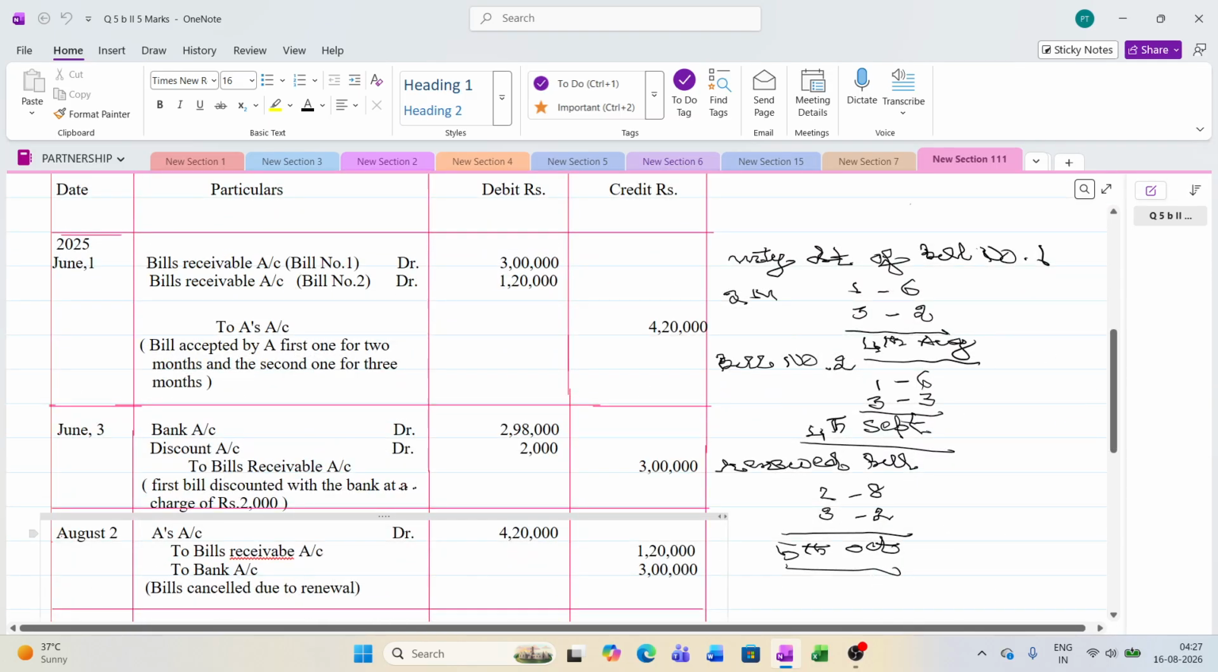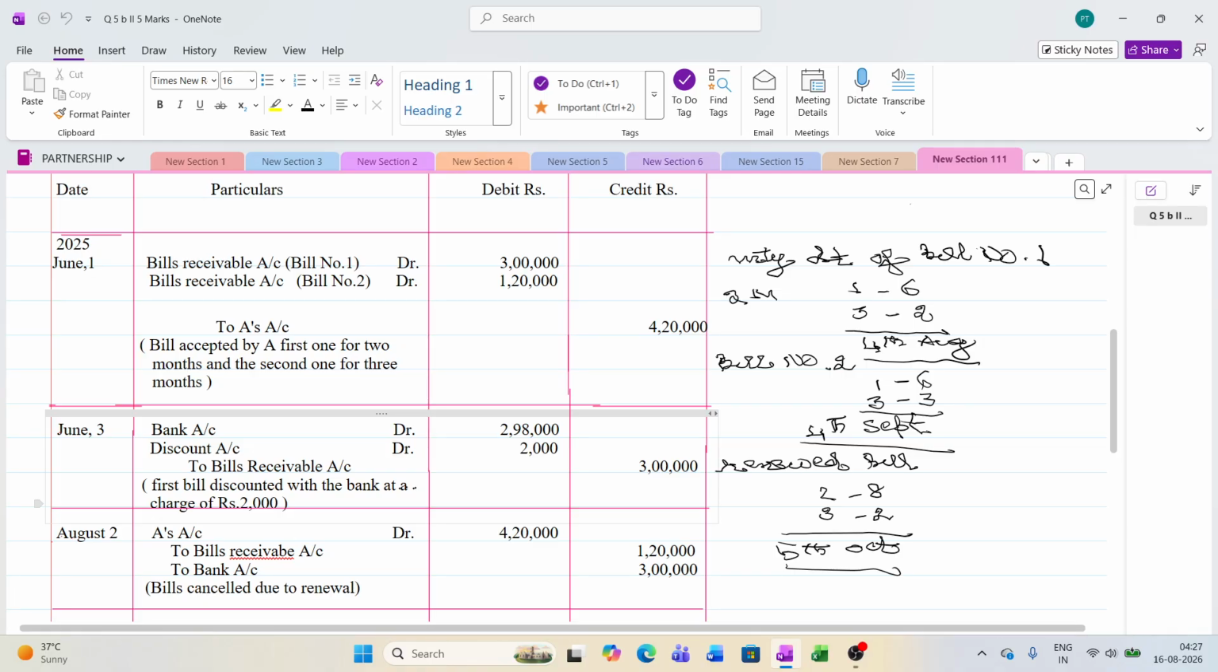Okay. Next thing is that B immediately goes to bank and gets it discounted. So 2,98,000, 2,000 and 3,000. And do not forget to write the bank charges. You just follow the study material. Whatever they are following, if you also do it, then they have no chance of deducting your marks. That's why I am stressing on this point. First bill discounted by the bank at a charge of rupees 2,000.